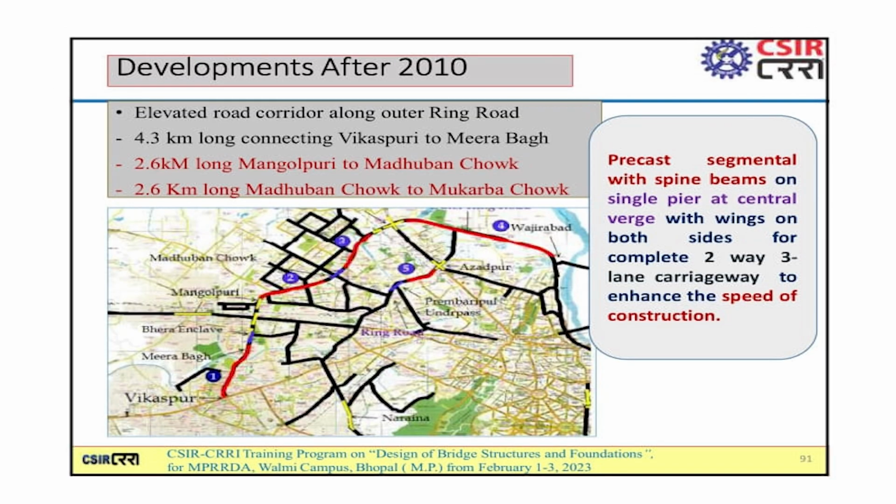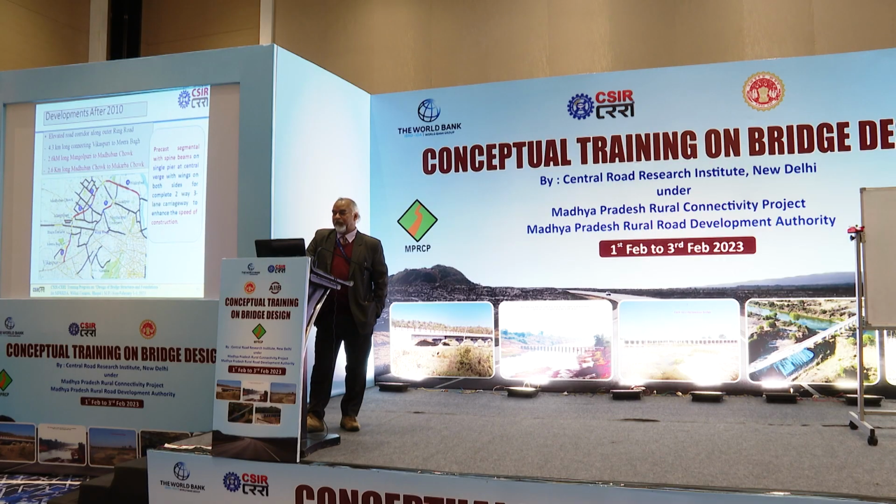After 2010 until date, elevated road corridors along the Outer Ring Road: 4.3 km long, connecting Vikaspuri to Mira Bagh, 2.6 km long, Mangolpuri to Madhuban Chowk, 2.6 km Madhuban Chowk to Mukarba Chowk. All these were done. This particular bridge had only a single pier at the central verge with wings on both sides for a complete two-way, three-lane carriageway to increase the speed of construction.